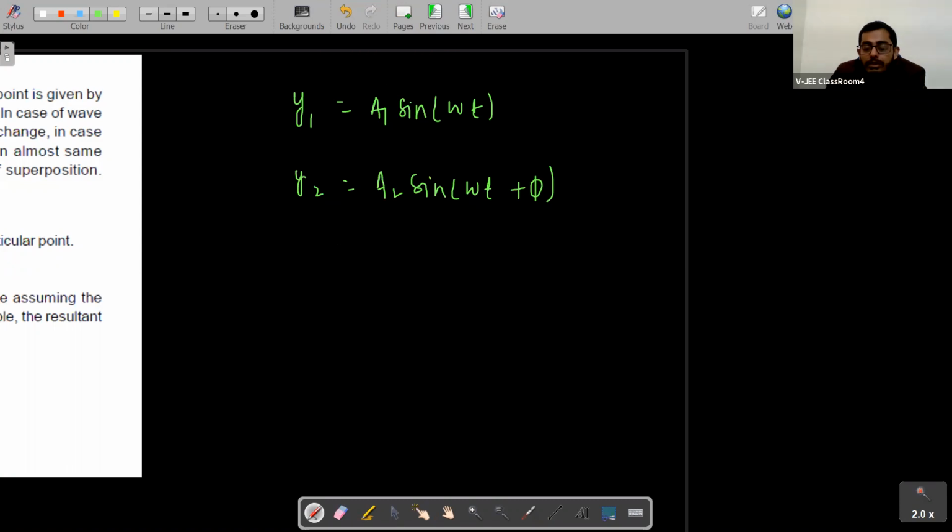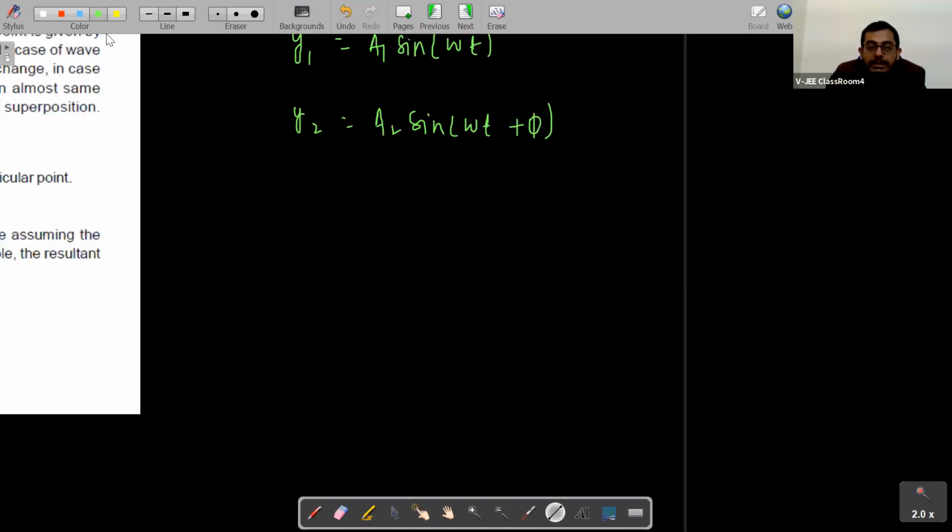How will you solve it, students? What will be the resultant? You must have studied vectors in your previous classes, in 11th grade. This I am taking a1, and this I am taking a2. Students, getting my point, all of you? A1 and a2.